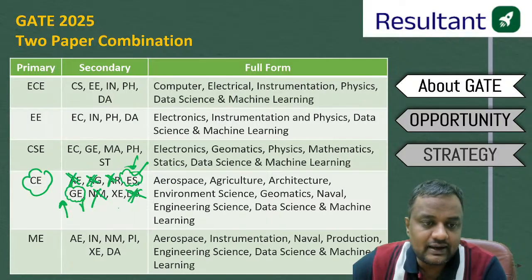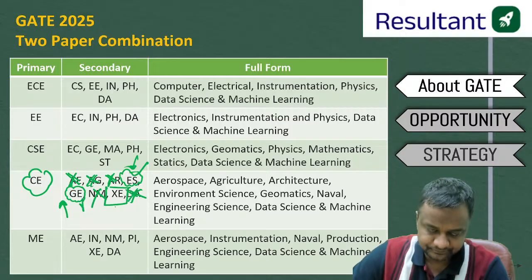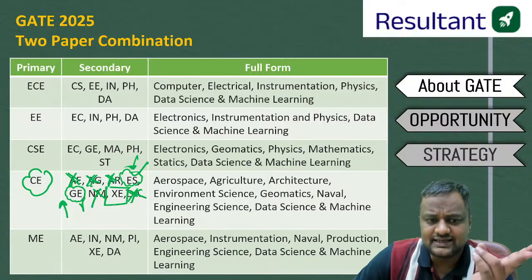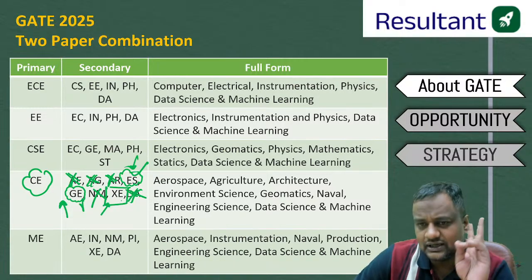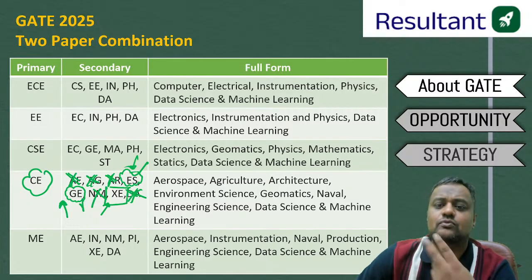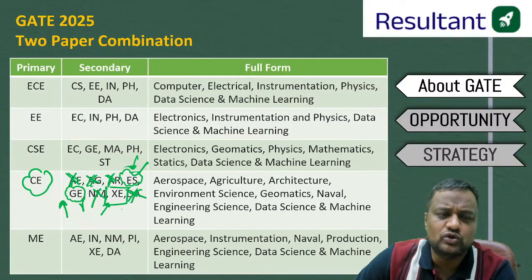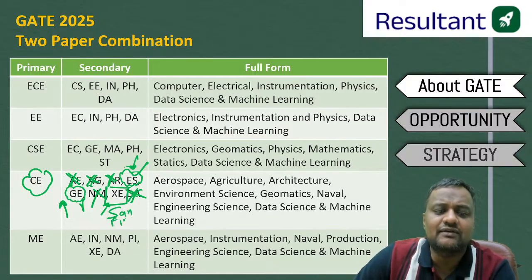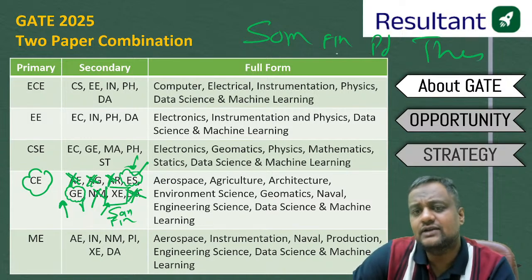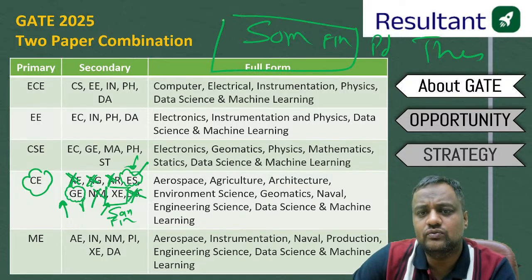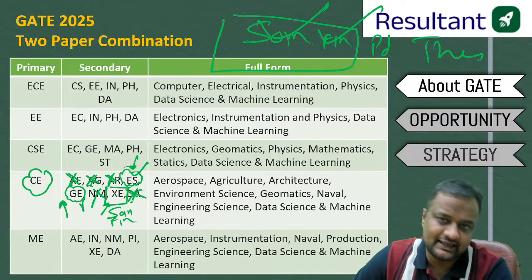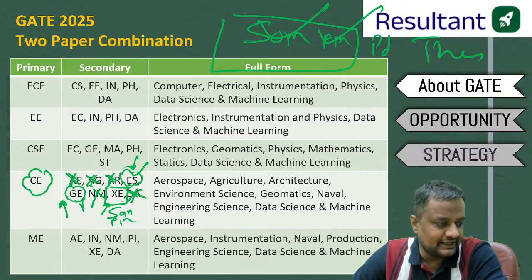take this branch. Now XE is a good option because here there are many options and you have to take only 2 subjects. Although this XE is more suitable for mechanical engineers, because the list of subjects from where we have to select those 2 subjects are more in mechanical. But for civil guys, only 2 options are available, like SOM and FM. Although there are many options in XE like SOM, FM, production, thermo, and you have to take only 2, for civil only SOM and FM match your syllabus. So if you are very strong in SOM and FM, then you can take XE as the secondary subject. Okay, any doubt you can ask me here, guys.